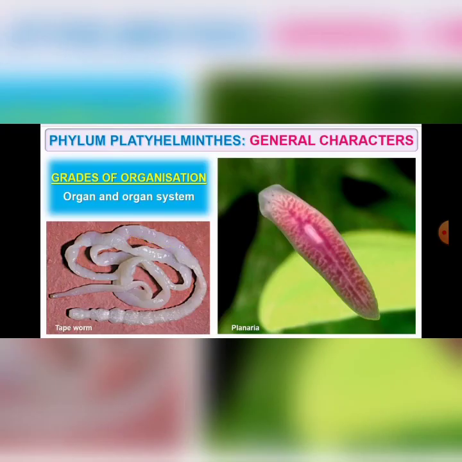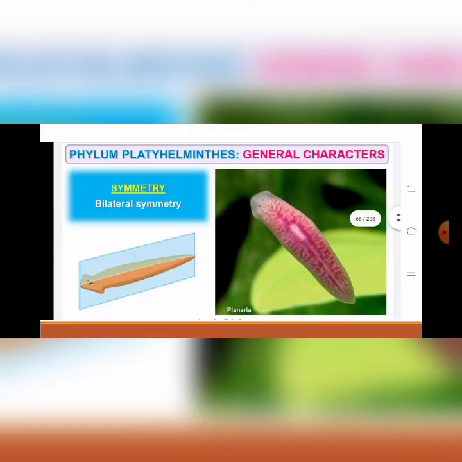Next one is regarding grades of organization or levels of organization. Here you can see organ level of organization. In the previous phylum, Porifera, which you might have discussed, comes under cellular level of organization, and Cnidaria and Ctenophora were tissue level of organization, whereas from Platyhelminthes you can see organ and organ system level of organization. That means the tissues are grouped together to form organs.